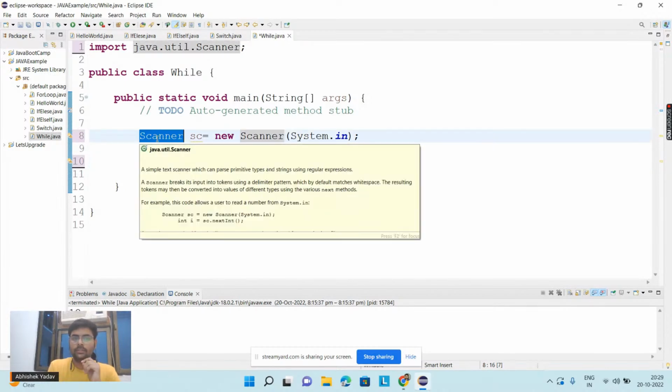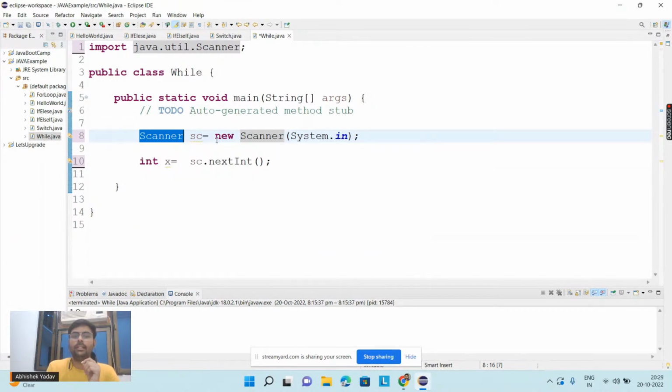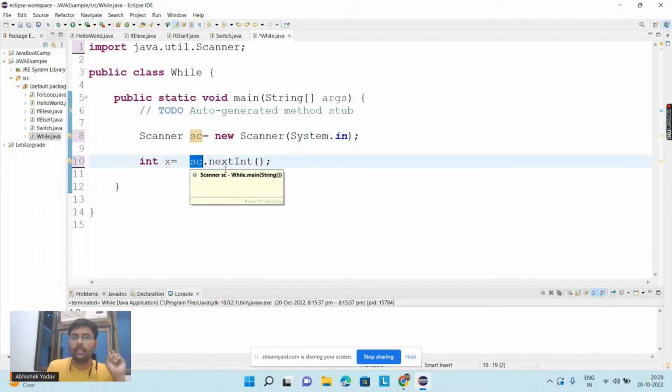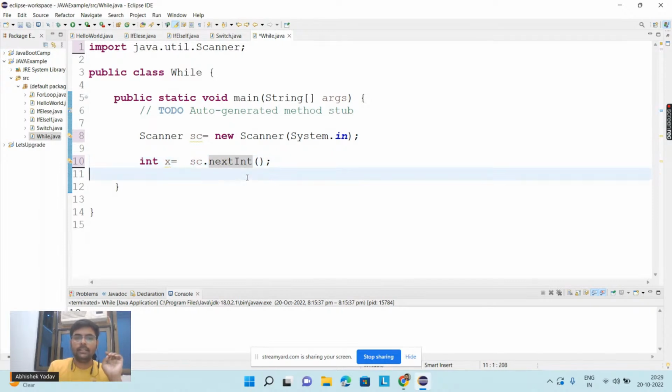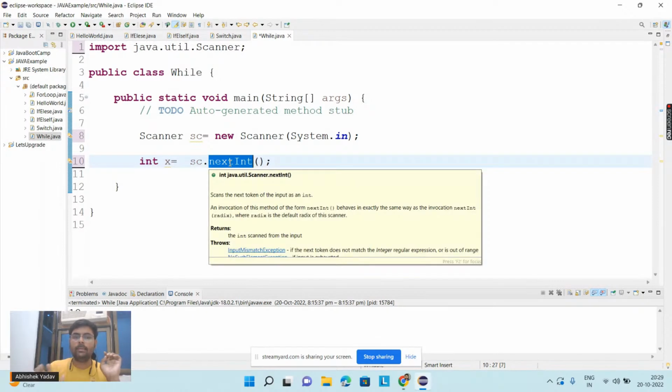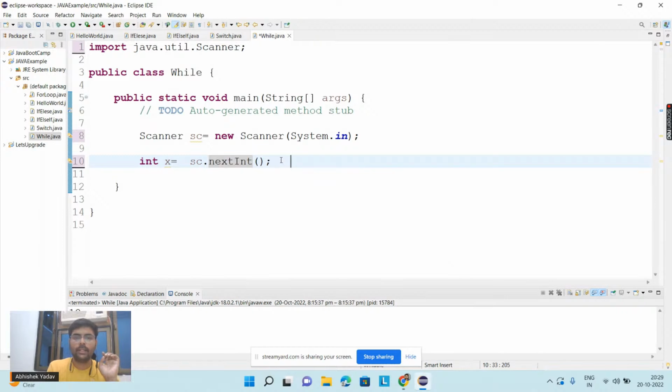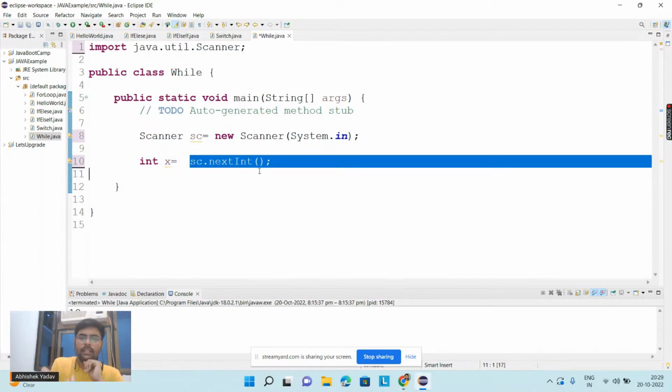Inside the Scanner class. So in order to use the functionality, in order to use the properties of a class, you have to create an object. So that's why we are creating the object, and with the help of the object, I am using the functionality of a Scanner class. And this is not our headache, it is taken care of by the programmer itself. And by using this functionality, you are taking the data in integer format from the buffer. Okay, everyone?